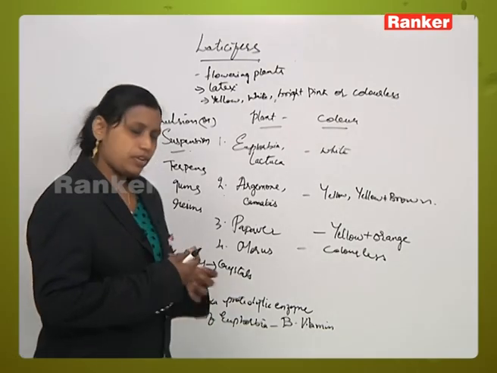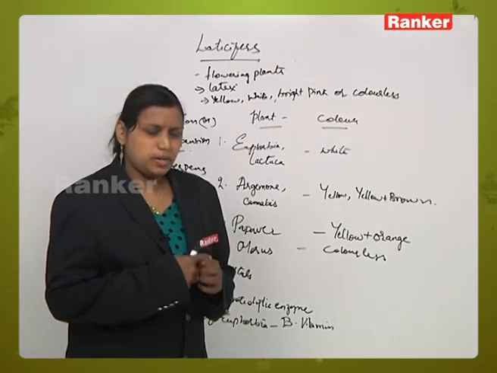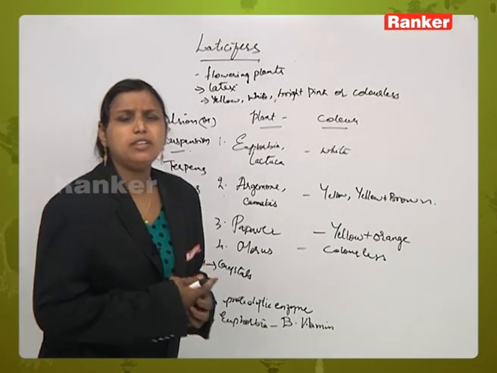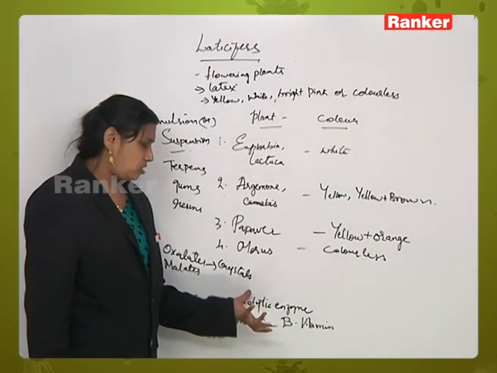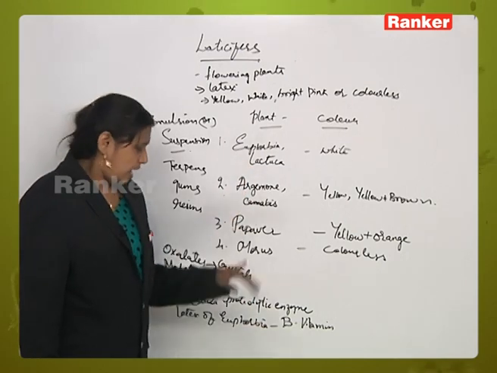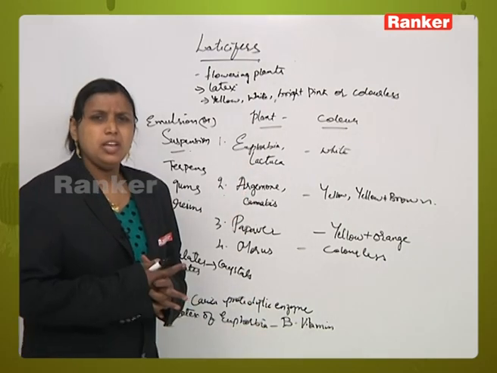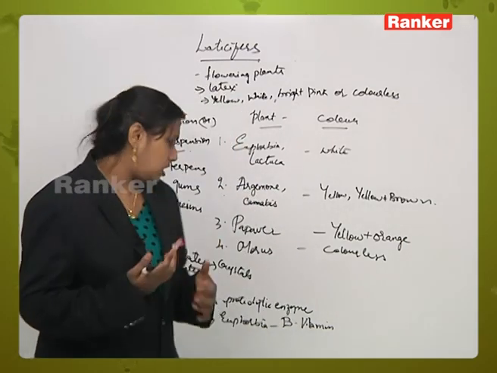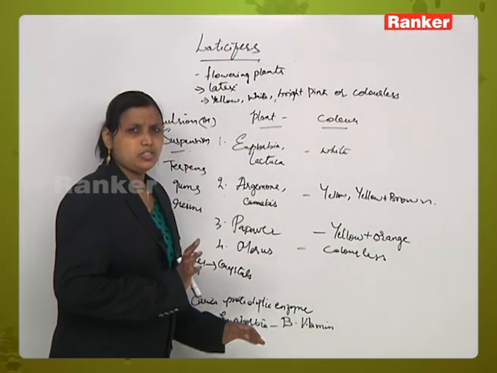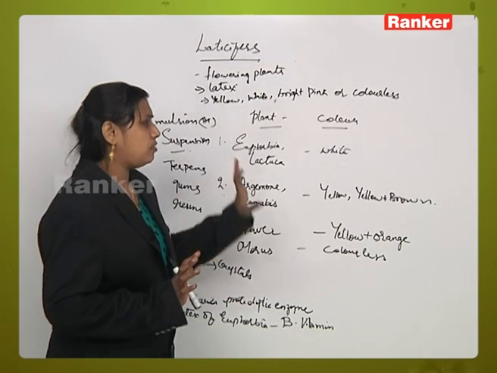For example, there is a plant called Carica papaya which has a proteolytic enzyme which is also secreted with the help of latex, and euphorbia is very rich in B vitamin, so that is secreted out with the help of the latex of euphorbia through the laticiferous tissue.